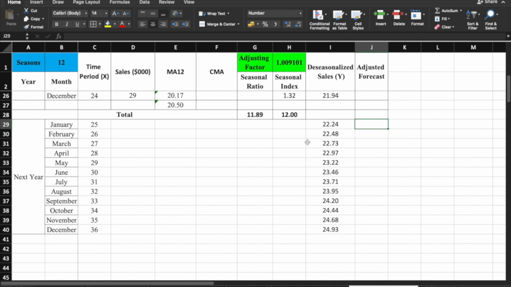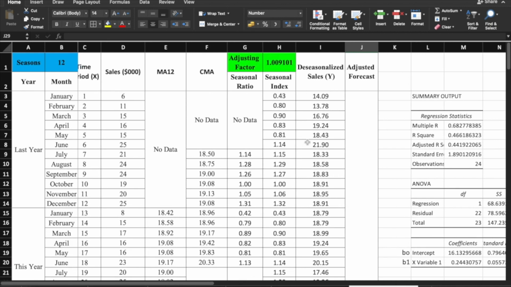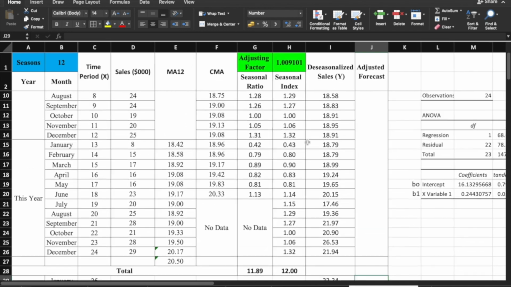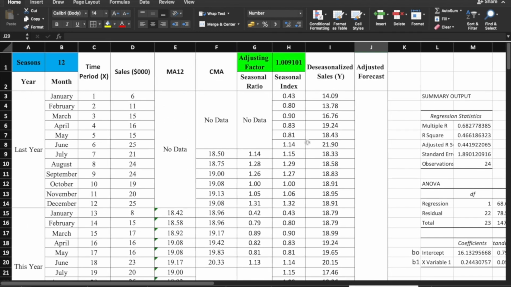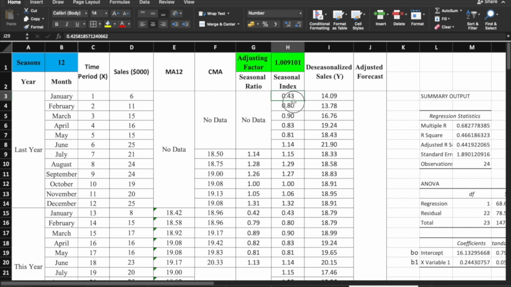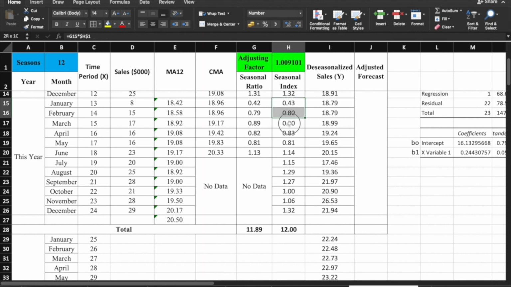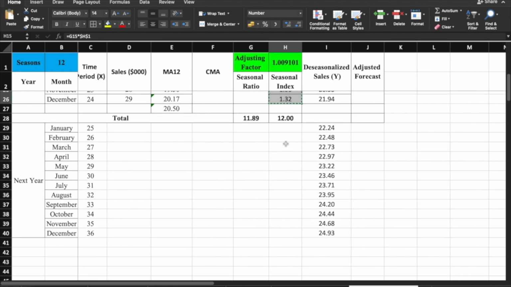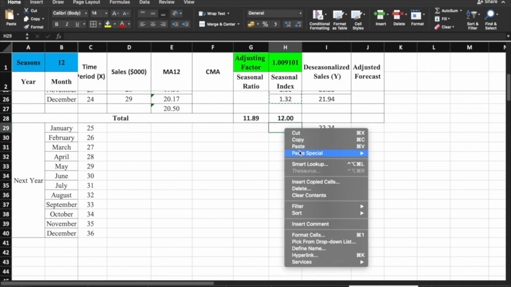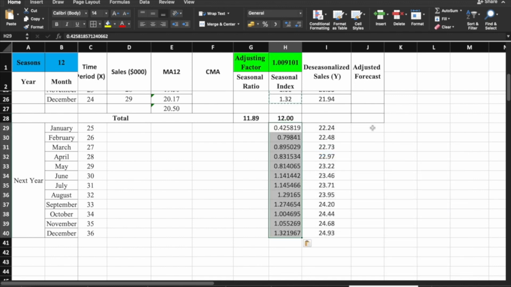So dito dapat siya sa deseasonalized sales, paki-delete na lang sa inyo if sinasabayan nyo ako with Excel. And for the adjusted, that's why tinawag siyang adjusted, dapat natin ito i-multiply sa ating seasonal index. Okay? And what is our seasonal index? Ito po, yun na-compute before. Pareho lang, di ba? From 0.43 up to 1.32 last year and 0.43 up to 1.32 this year. So, let's copy this and paste yung values. This will be our basis for our adjusted forecast.